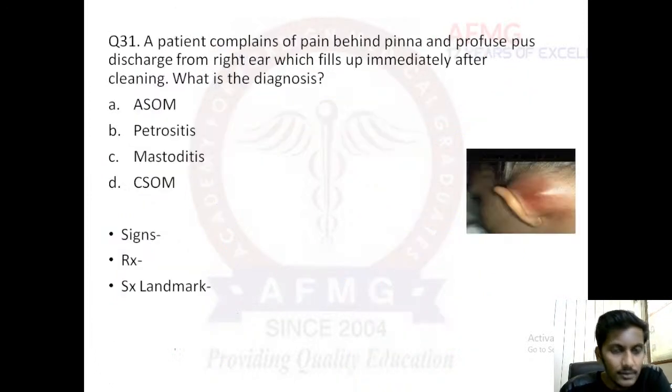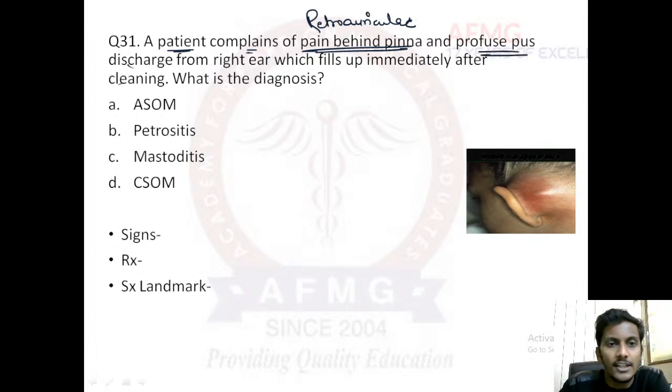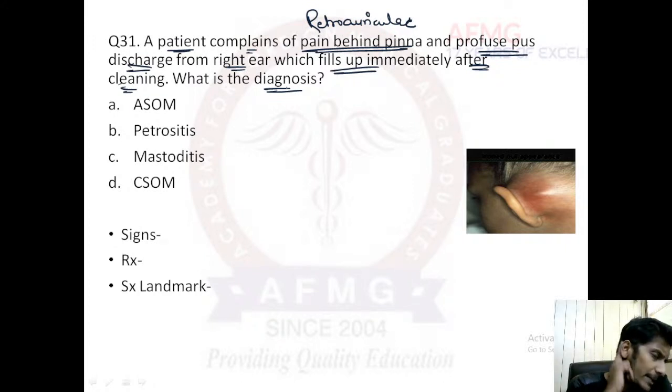Moving further, question number 31. A patient complains of pain behind the pinna. Pain behind pinna means retroauricular pain, and there is a profuse pus discharge from the right ear which fills up immediately after cleaning. What is the diagnosis? A very important and very common question. Very easy also. Patient complains of retroauricular pain and there is profuse ear discharge, a lot of ear discharge coming from the right ear, which fills up immediately after cleaning.